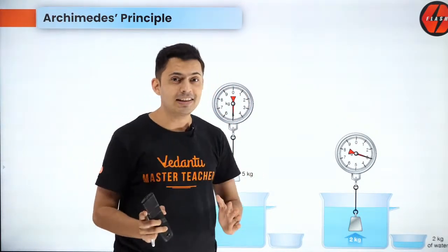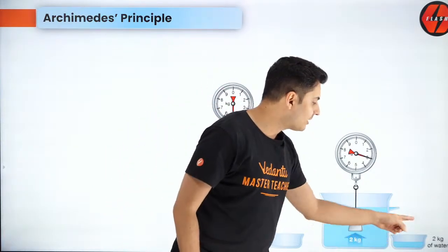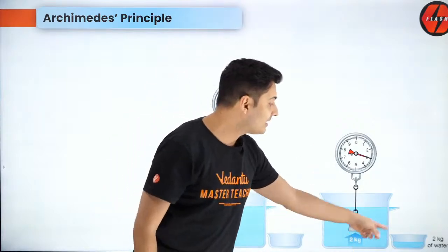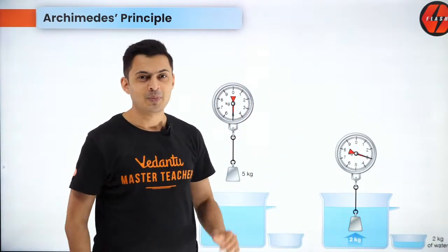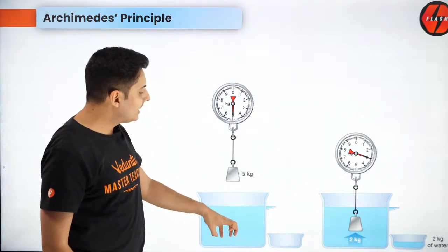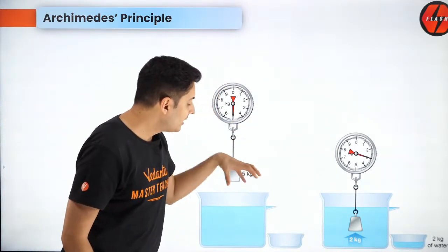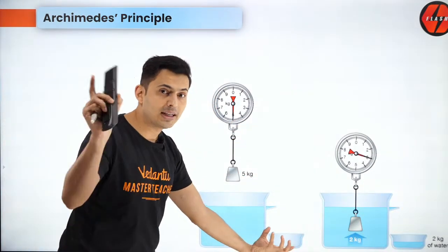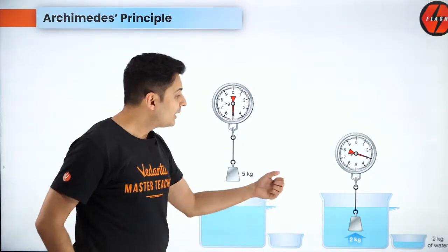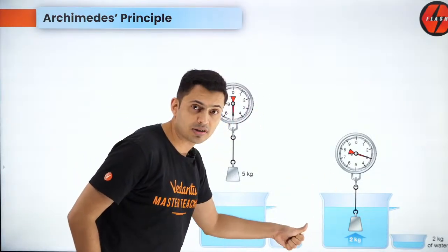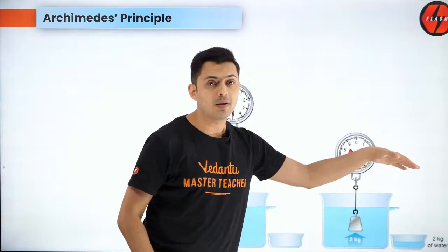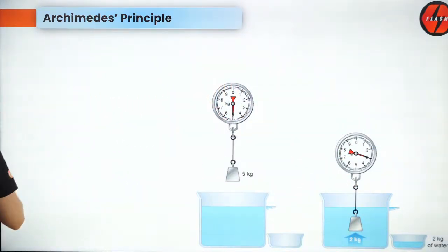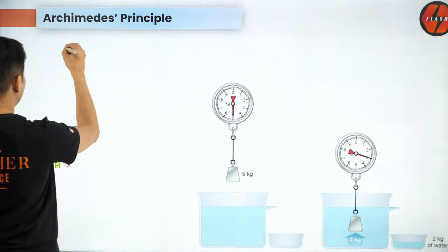Now the fascinating thing is, if you now measure the mass of this liquid which was spilled outside, that mass exactly happens to be 2 kgs. So that is Archimedes principle. So I'll repeat. Whenever you dip anything inside, whatever spills outside is equal in volume, but not in mass. But if you check how much is the upthrust force, that upthrust force exactly equals the weight of the fluid which has been displaced. So this is Archimedes principle, and it says that